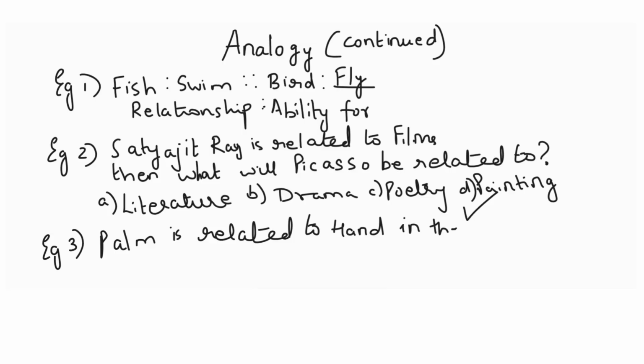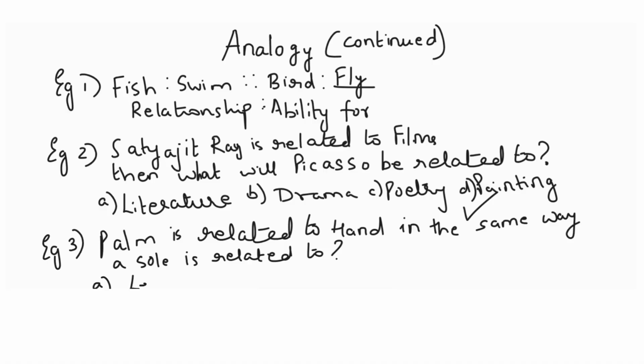In the same way, a sole is related to what? So you have to think properly before choosing the correct one. Let's take the options given: leg, ankle, knee, and the last one is foot.